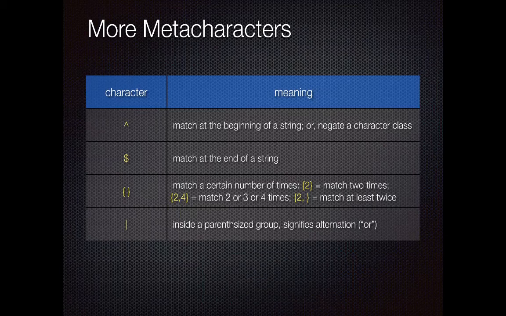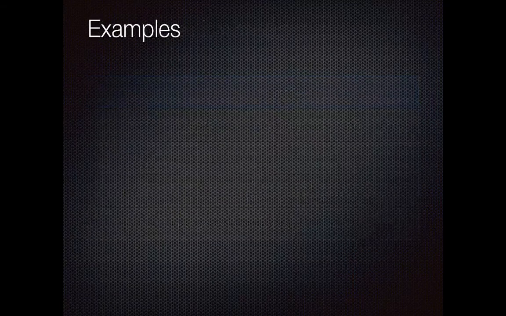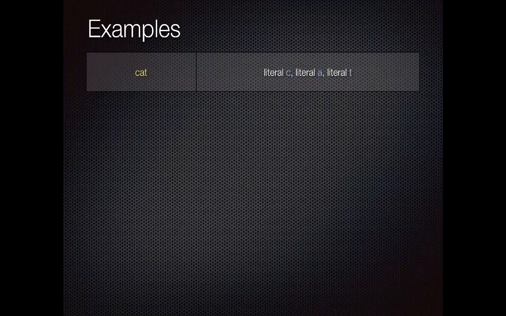The pipe character, which is usually over on the right-hand side of your keyboard somewhere, sometimes you have to shift to get it, means or. So it's either the first thing before that or it's the second thing after that. And we'll see that especially common in groups. All right, let's look at a couple of examples, and then we're going to go to a particular website and we'll play with this a little bit.